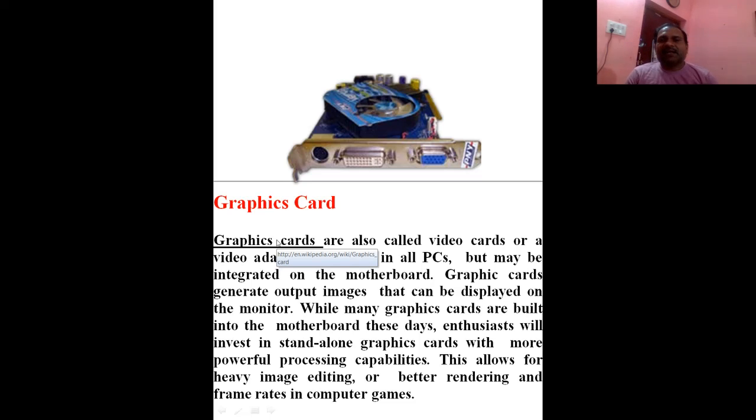Our next slide is the graphics card. This is very important, students. Why? Because graphics cards are also called video cards or video adapters. They are in all personal computers but may be integrated on the motherboard. Graphics cards generate output images that can be displayed on the monitor.